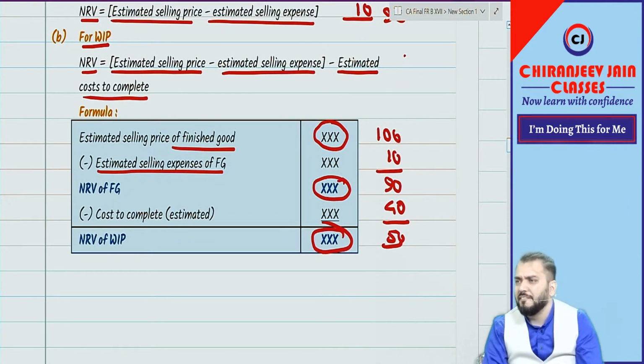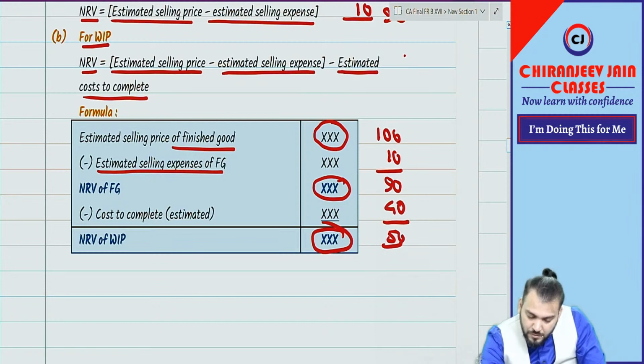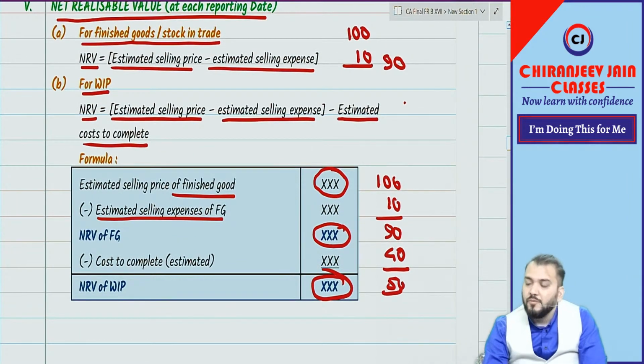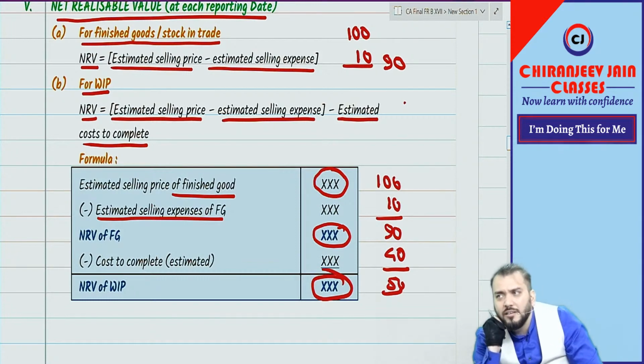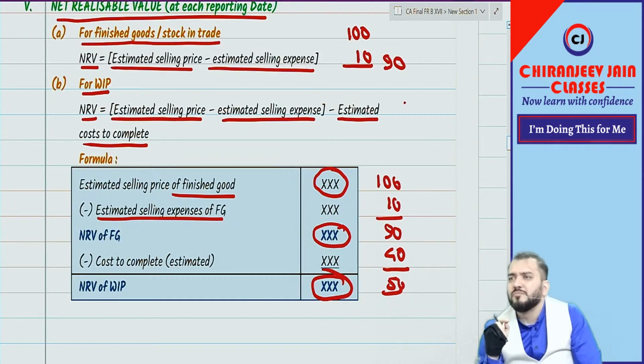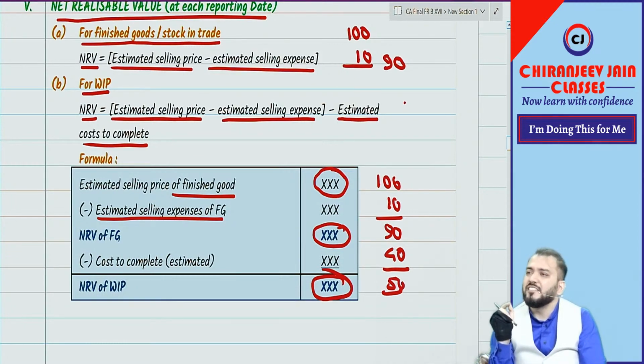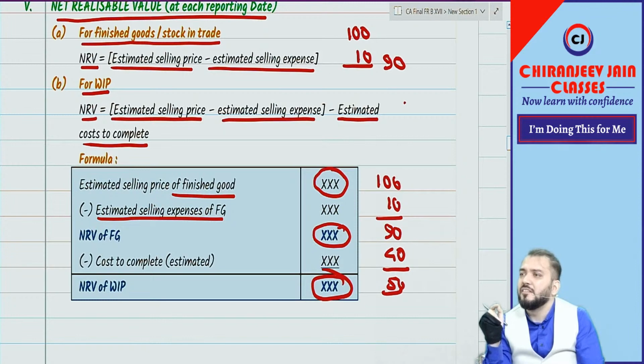One doubt, for agriculture produce? Please see, I said detailed discussion will be done in Ind AS 41.